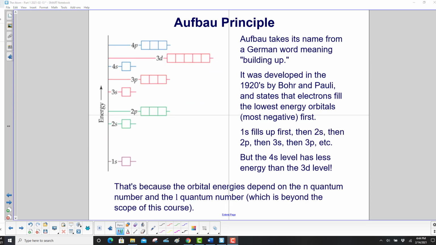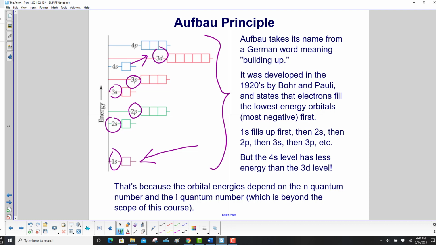Aufbau takes its name from a German word meaning building up. It was developed in the 1920s by Bohr and Pauli and states that electrons fill the lowest energy levels first. 1s fills up first, then 2s, then 2p, then 3s, then 3p. But wait, the 4s level has less energy than the 3d level. What happened? Well, that's because the orbital energies depend on the n quantum number and the l quantum number. Now that's beyond the scope of this course, but we just have to know how they fill up.